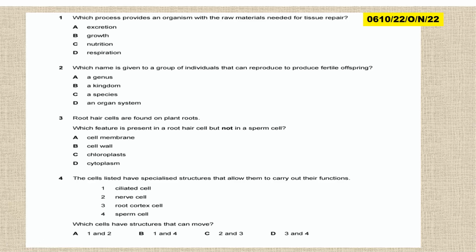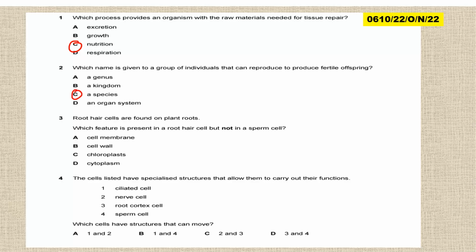That is paper 2, variant 2, October/November 2022. Which process provides an organism with raw material needed for tissue respiration? The same question that we had in the previous one, and the answer is nutrition. Question 2, what is the name given to the group of individuals that can reproduce to produce fertile offspring? So these questions were repeated. So here you have species.